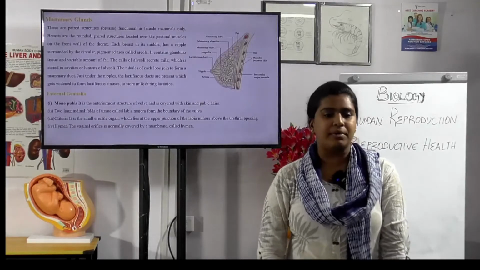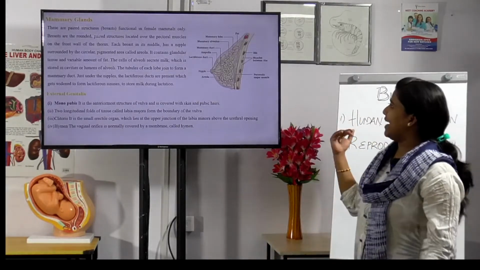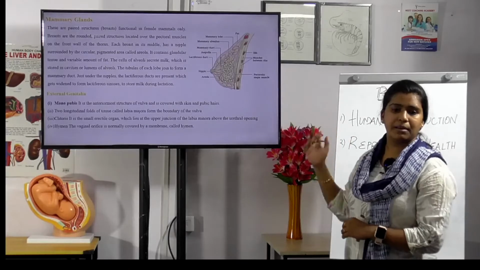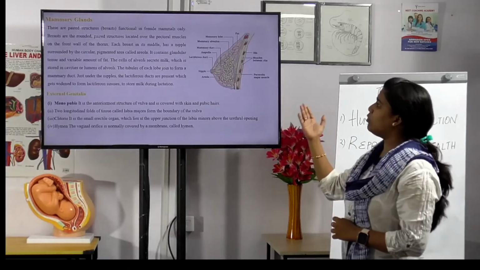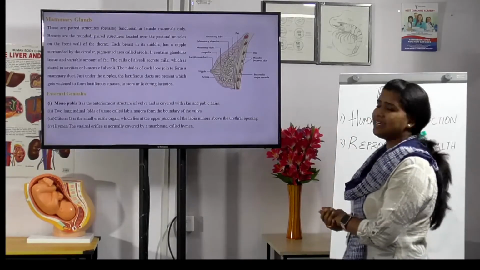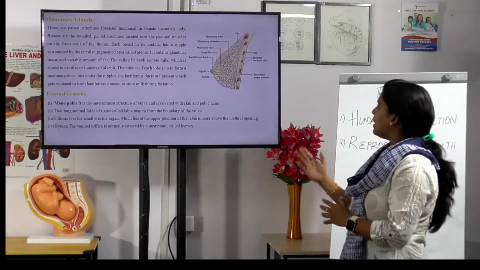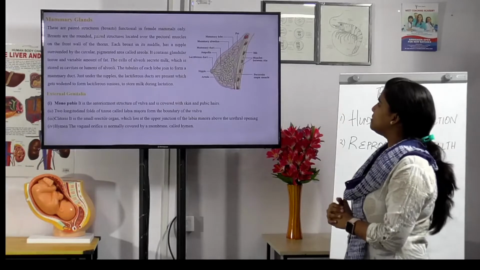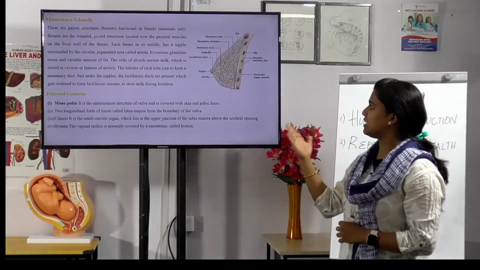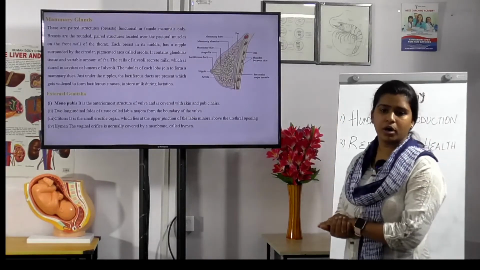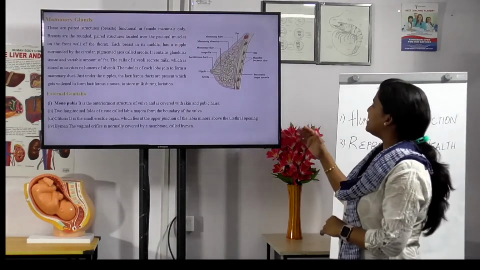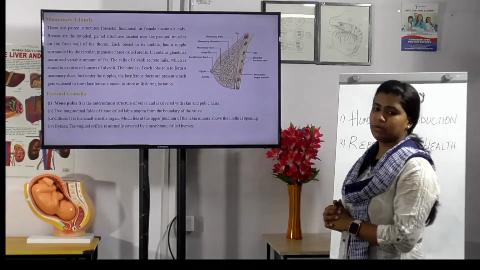And the next is mammary glands. These are paired structures functional in female mammals only, rounded and located over the pectoral muscles on the front wall of the thorax. Each breast in its middle has a nipple surrounded by a circular pigmented area called what? Areola. Okay, and it contains glandular tissue and a variable amount of fat.